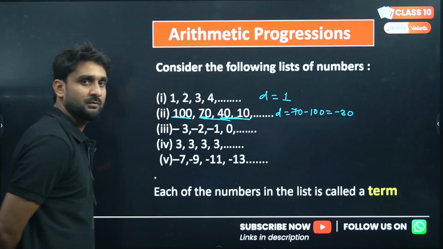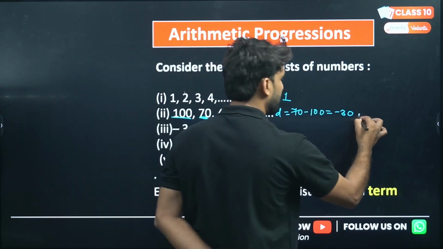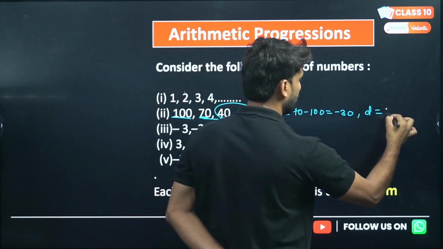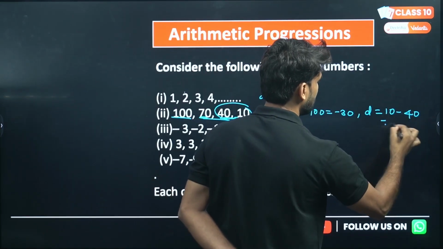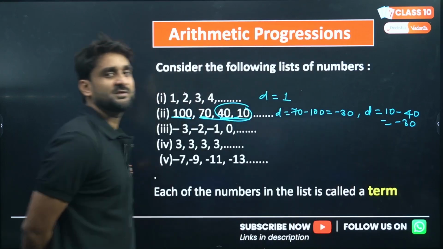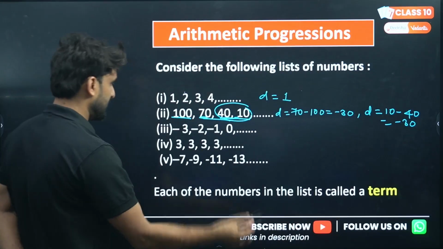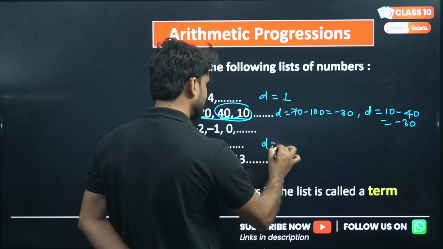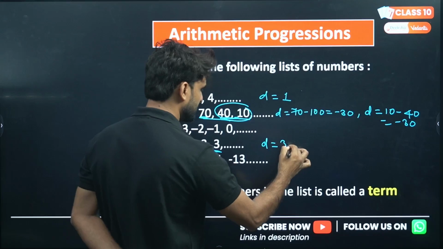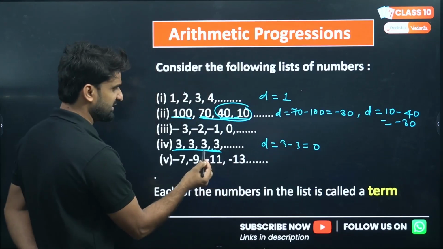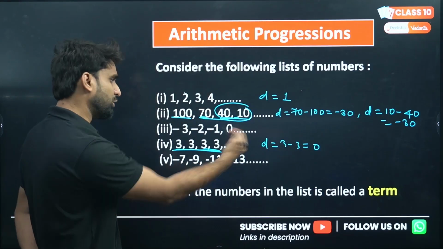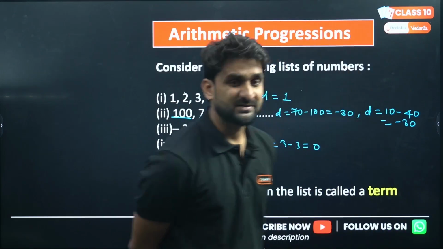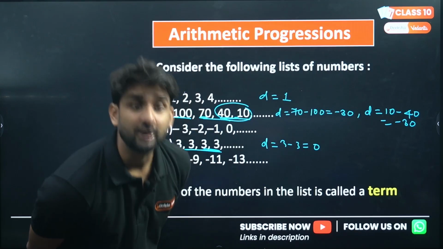Hope you have understood. And if I apply this formula to this pair, 40 and 10, what do we need to do? 10 minus 40. So again we are getting minus 30. So the common differences are the same. Right? So is this an AP? Yes, of course this is an AP, because the common differences must be the same. For the next one, 3 minus 3 is 0, and taking the next 3 minus 3, that will be again 0. So the common differences are the same between each pair. So we can conclude that the given sequences are examples of arithmetic progression.